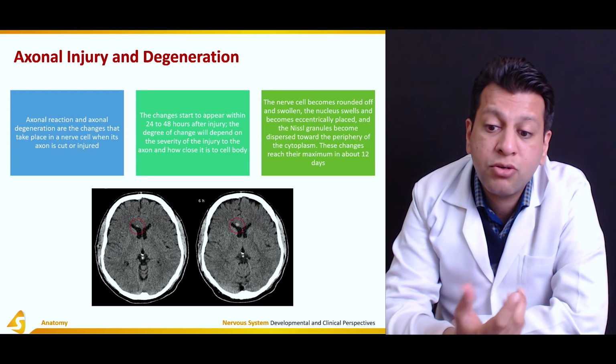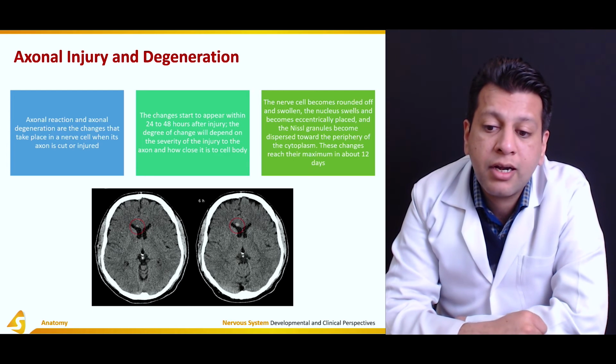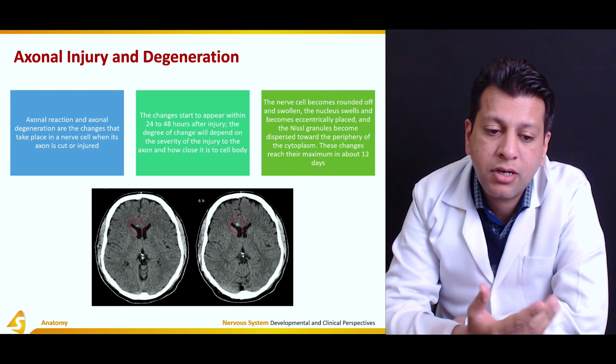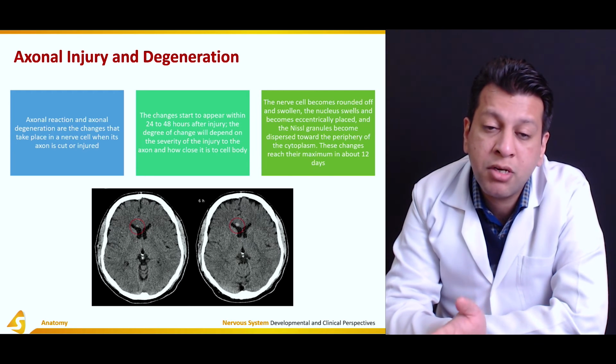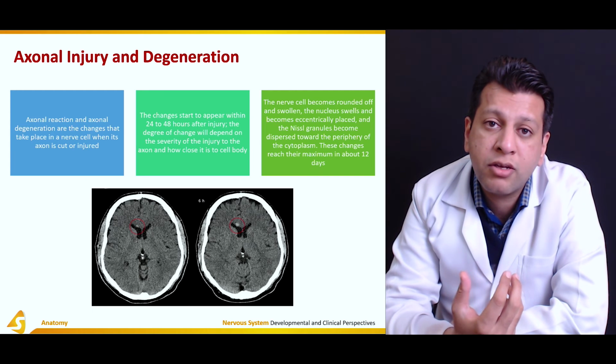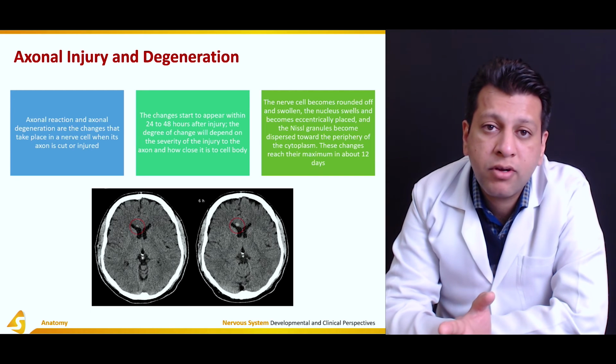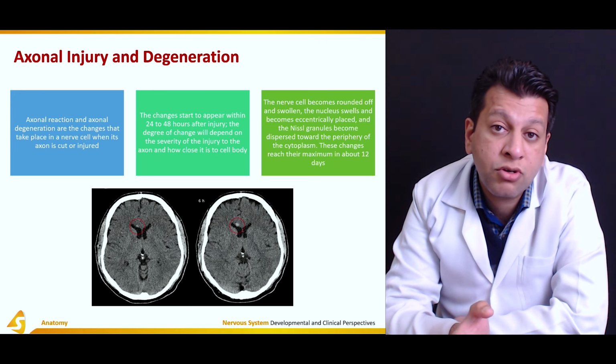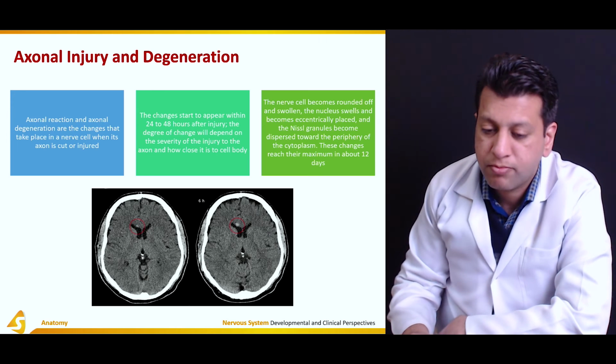What this is showing is that it takes a minimum of 6 to 12 hours for axonal injuries to become apparent, and initially there is only loss of function and we are not sure whether the axonal injury has actually occurred or not.